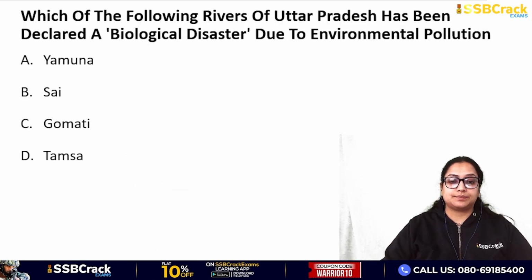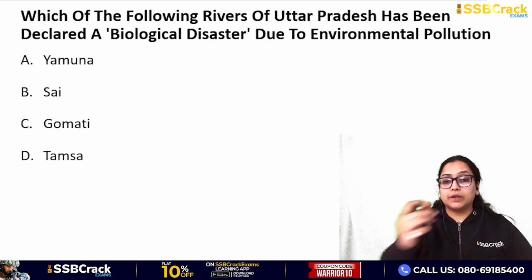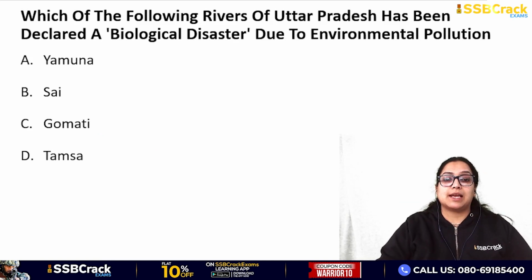Which of the following rivers of Uttar Pradesh has been declared a biological disaster due to environmental pollution? Yamuna, Sai, Gomati, Tamsa. What will be the right answer?